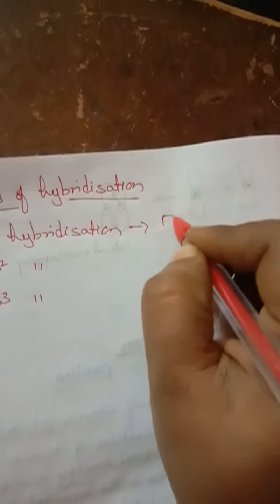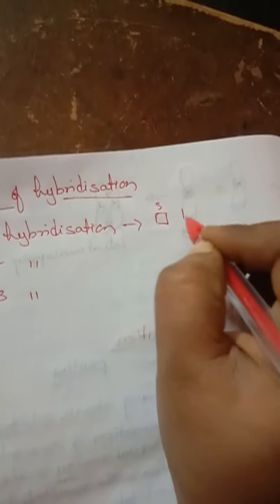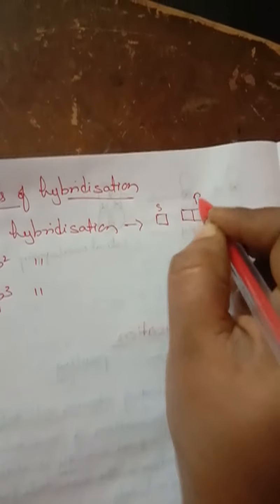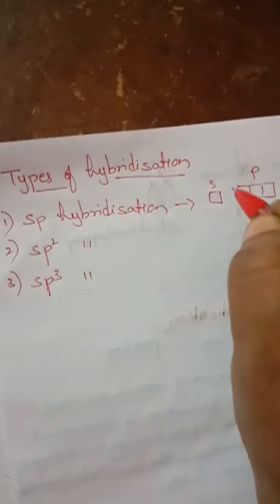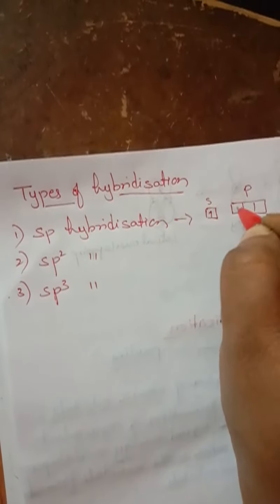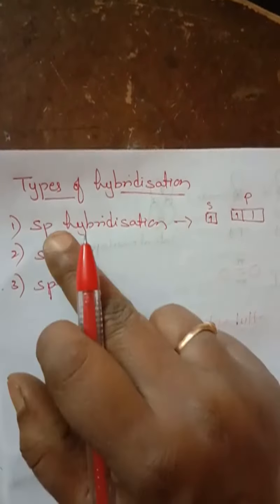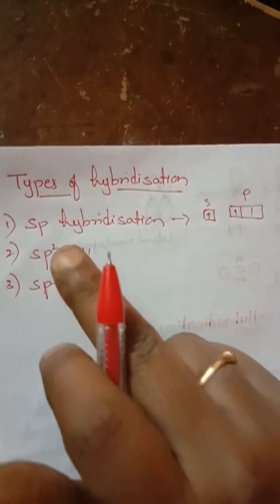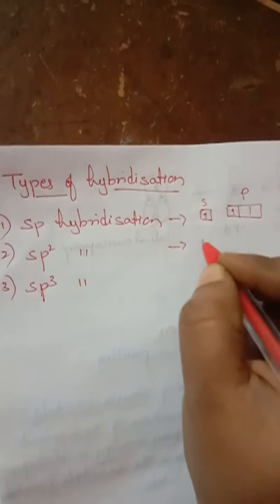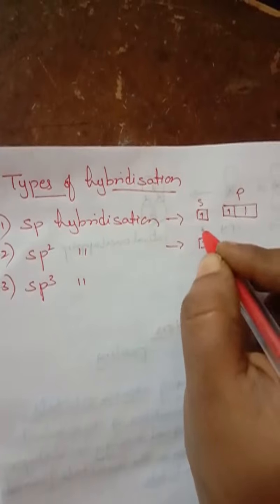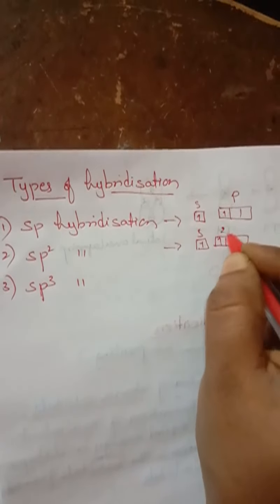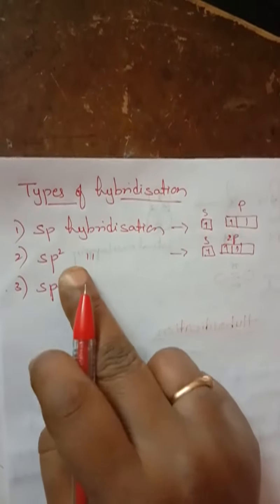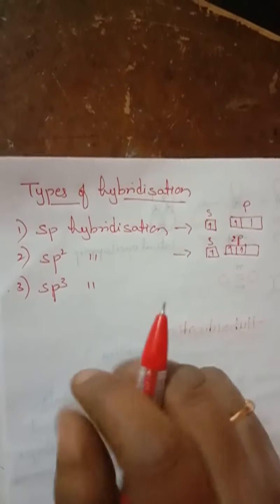So in sp hybridization, one s orbital and one p orbital will participate in the formation of sp hybridization. In sp2, children, then what happens? In sp2, one s orbital and two p orbitals will participate in the formation of sp2 hybridization.